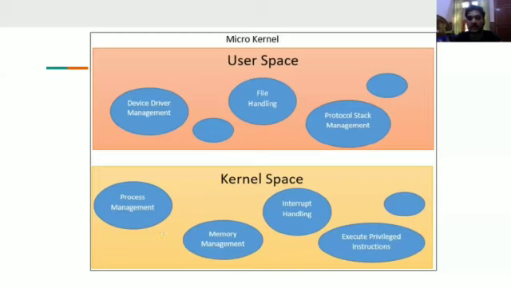But you can generate your own directory and have your own name. So this is user space and kernel space. What the user can do is known as user space, and what the kernel or operating system does is known as kernel space.